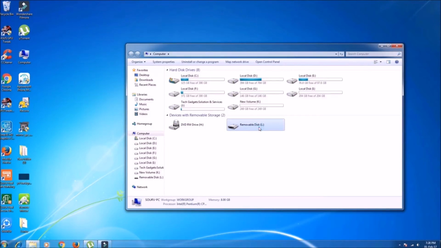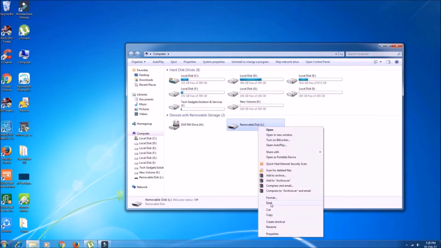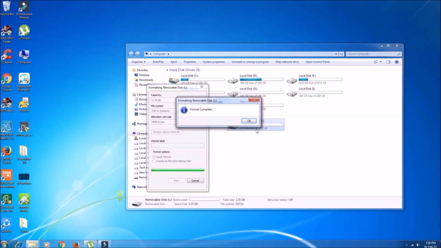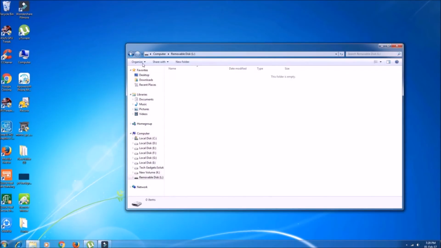So here is my pen drive, and in the properties everything is 0. The next thing I did was formatting the pen drive. Well, it is only 2.76 GB available. Start. Okay. So this process didn't work as well as I expected.